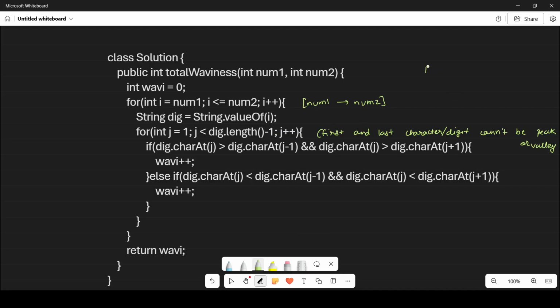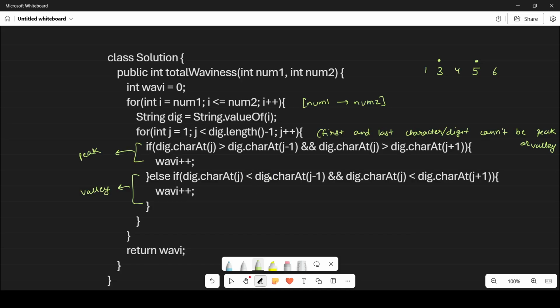Like say if the number is like this, so we will process this integer from this to this, so that it is always guaranteed that a left immediate and a right immediate neighbor are present. Similarly, this is the condition of a peak: if you find any character where the character at j is greater than character j minus 1 and it is also greater than j plus 1, then you simply increment your wavy plus plus, and this condition is the condition of a valley.